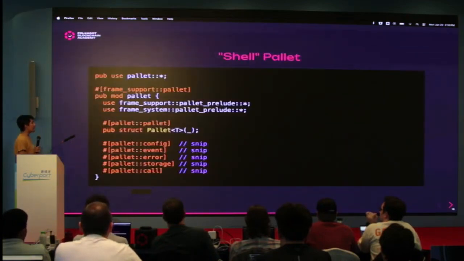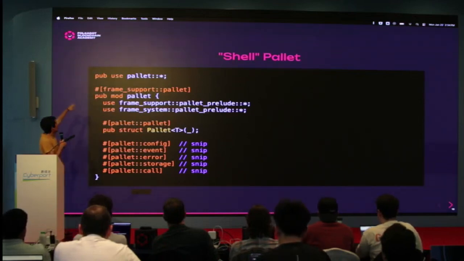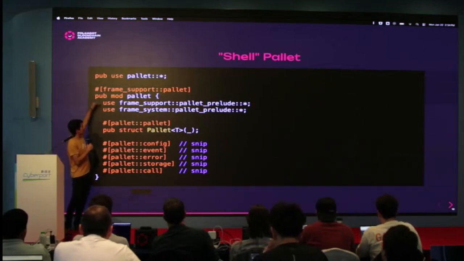So let's look at a shell palette. The tutorial I want you to do will start with this exact shell palette, and you'll fill in the blanks and see what a full palette looks like. Let's look at the shell. Basically, it looks like Rust. It has these macros in here, which do some magic that makes things simpler.